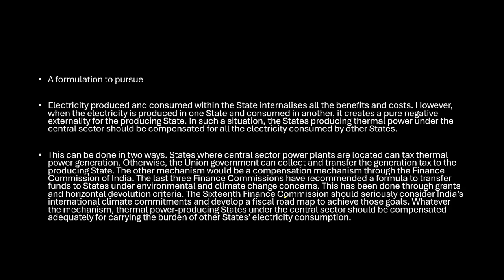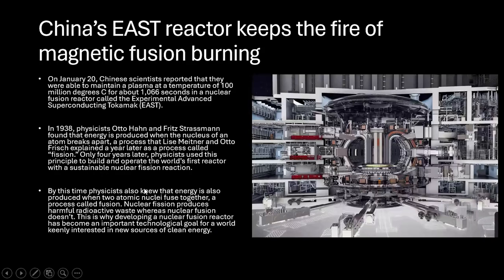That is, the 16th Finance Commission should seriously consider India's international climate commitments and develop a fiscal roadmap to achieve these goals. Whatever the mechanism, thermal power producing states under the central sector scheme should be compensated adequately for carrying the burden of other states' electricity consumption. So what they are trying to say here is that whatever Gujarat is consuming, its burden should not be kept only on Gujarat. It should also be shared with Chhattisgarh. The compensation should be given to Chhattisgarh for producing more electricity and giving it to some other state. So this is what this particular article is all about. Now let us see the next important article that we have.